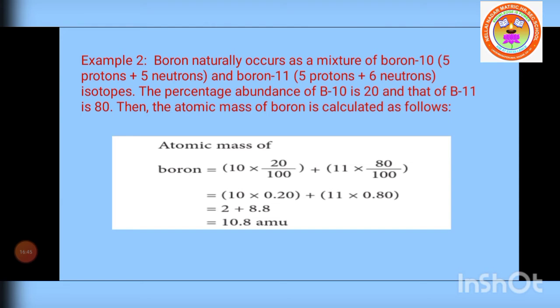The percentage abundance is given: boron 10 is 20% and boron 11 is 80%. We calculate the atomic mass of boron: 10 multiplied by 20 divided by 100, plus 11 multiplied by 80 divided by 100. Simplifying, we get 2 plus 8.8. So the average atomic mass of boron is 10.8 AMU.